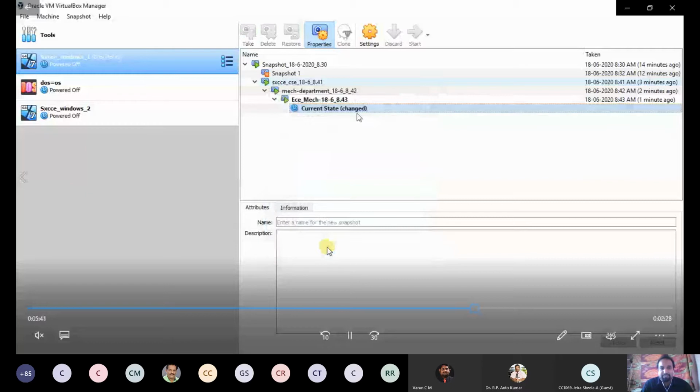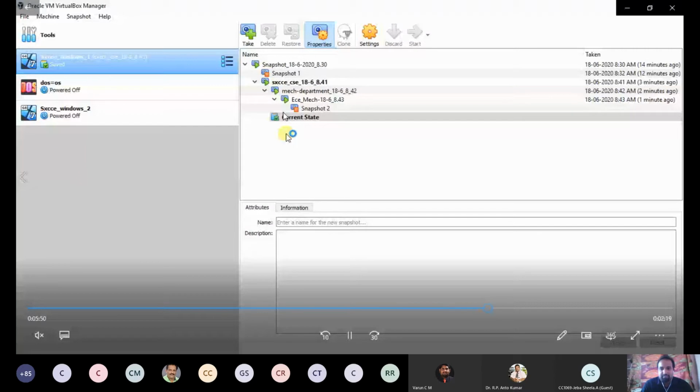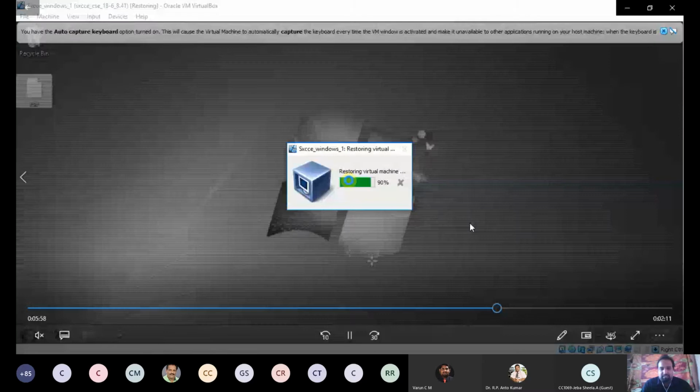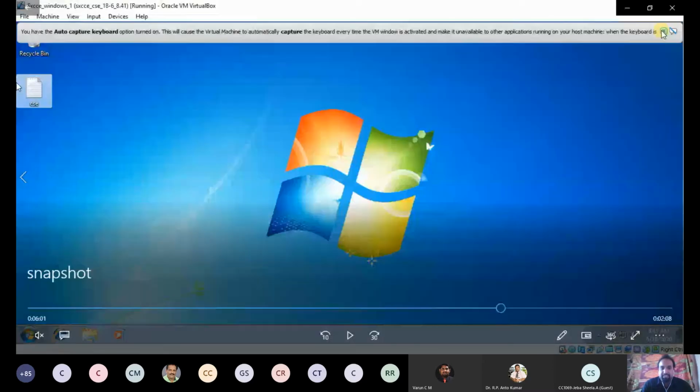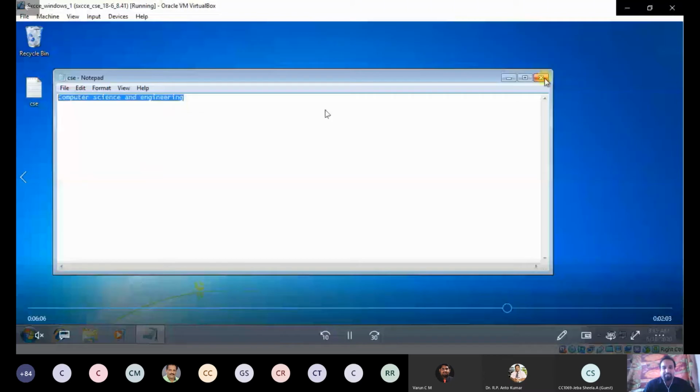Now I am going to run this. Normal start I am giving. It's restoring. Now listen. Before creating the first snapshot, we had created a file named CSC. This will be present here. So this is the advantage of using snapshot. Now I am going to open this file. You see, computer science and engineering will be there.